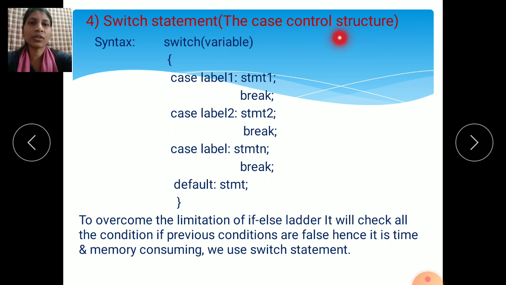If you know this name also, then you can write it down. If you don't know that the case control structure means the switch statement, it is very difficult to write the program.